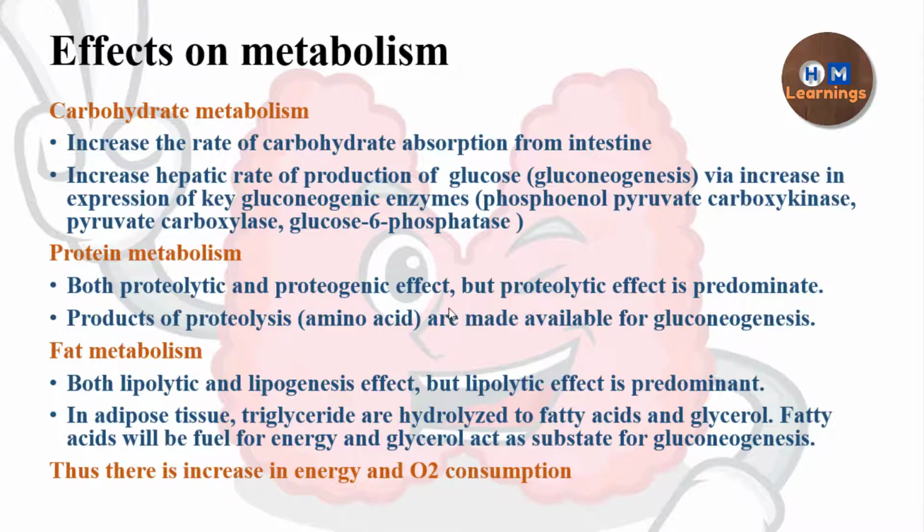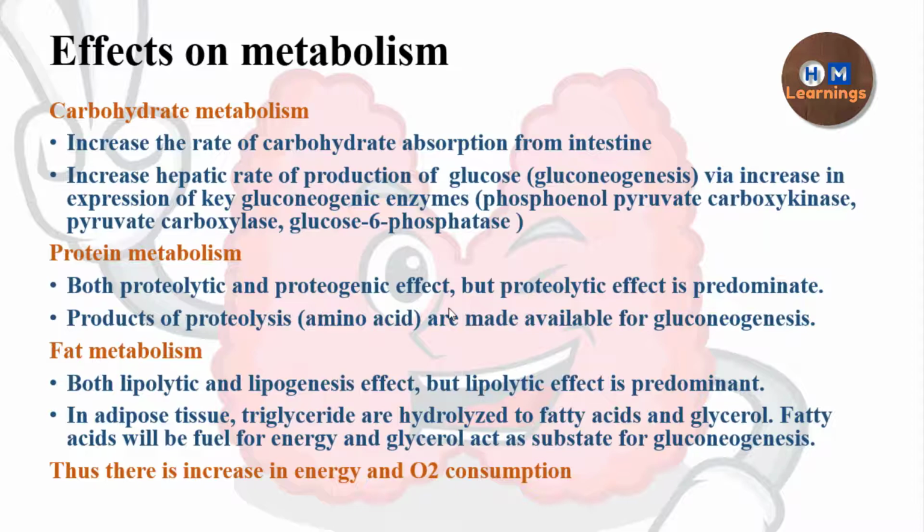In protein metabolism, it has both actions, proteolytic and proteogenic, but proteolytic is more than proteogenesis, and that is how the products of proteolysis are available for gluconeogenesis. In fat metabolism, again both lipolysis and lipogenesis, but lipolysis is predominant. So fatty acids are available for fuel, and glycerol is available as a substrate for gluconeogenesis.